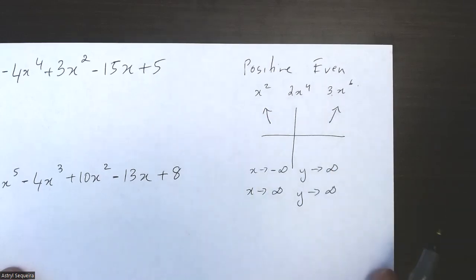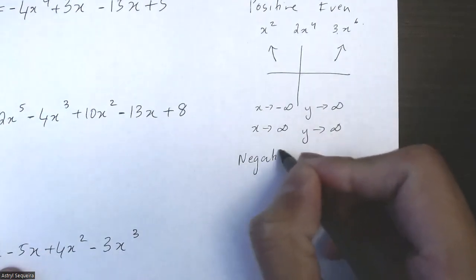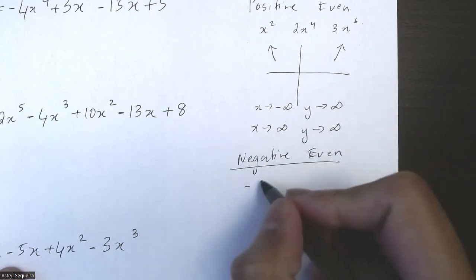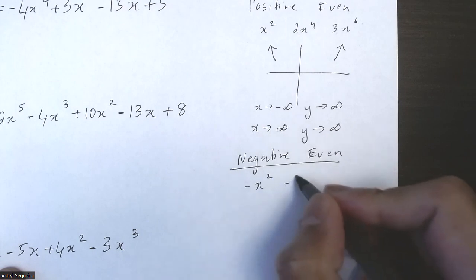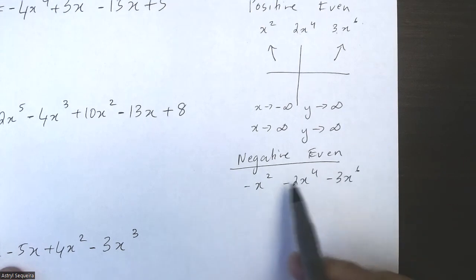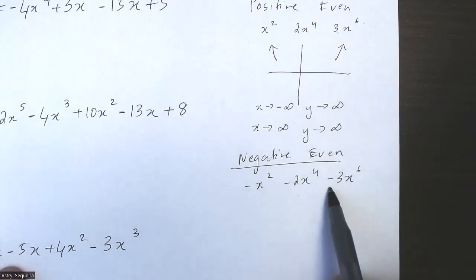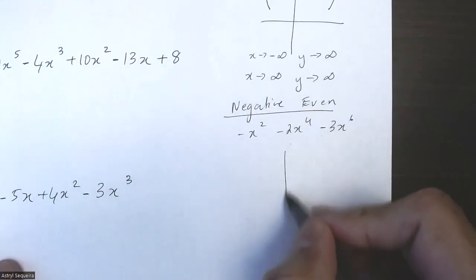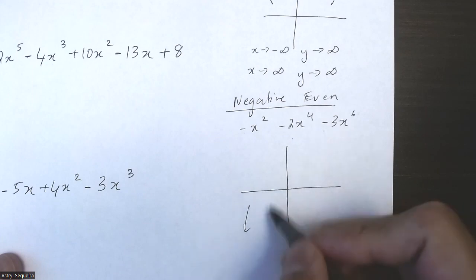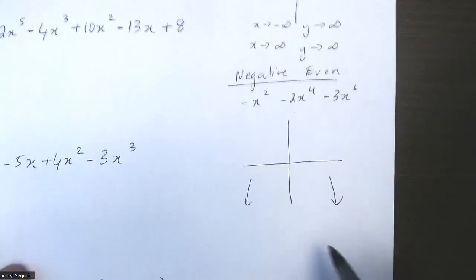Y approaches positive infinity. We can have a negative even function. And some examples are negative x squared, negative 2x^4, negative 3x^6. As you can see, the degrees are still even. The functions are now negative. So what happens for a negative even function is that no matter what happens in the middle, how many times it goes back and forth, at the ends, both sides will go down.